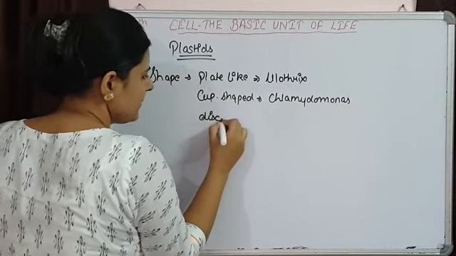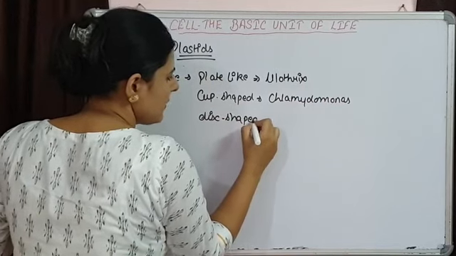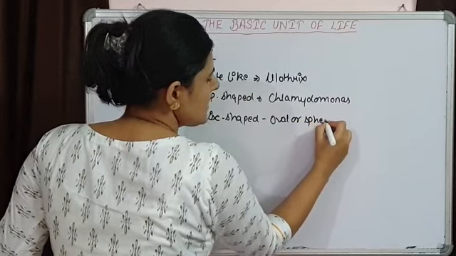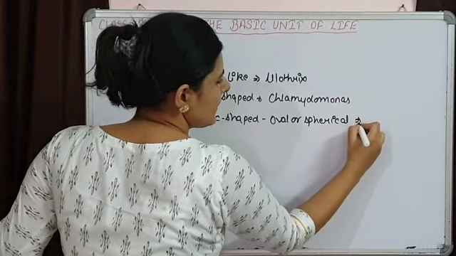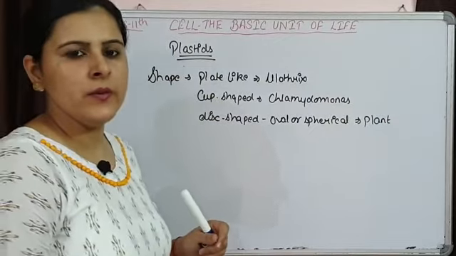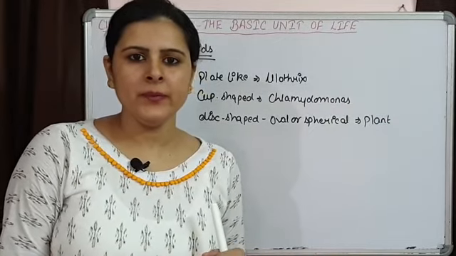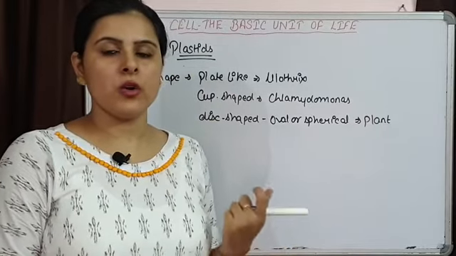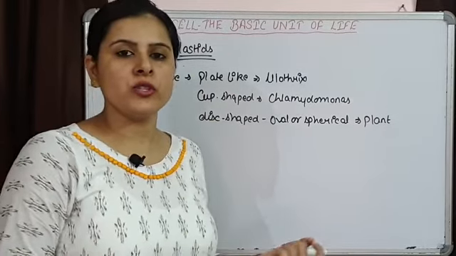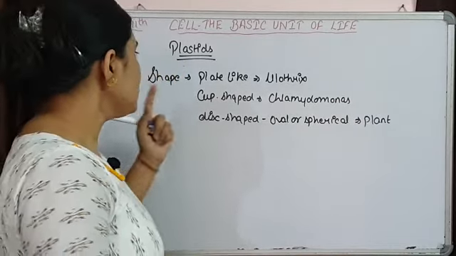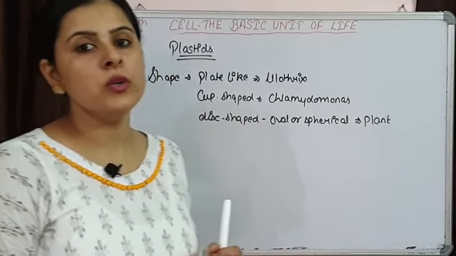Disc shaped, that is having almost an oval or spherical boundary, these are present in plants. So different shapes of chloroplast are present, and their number is going to vary. If we talk about the chlorenchyma cells of plants, they almost have 20 to 40 chloroplasts in them. Then their size is also going to vary.